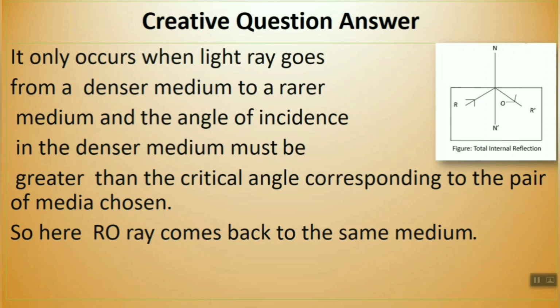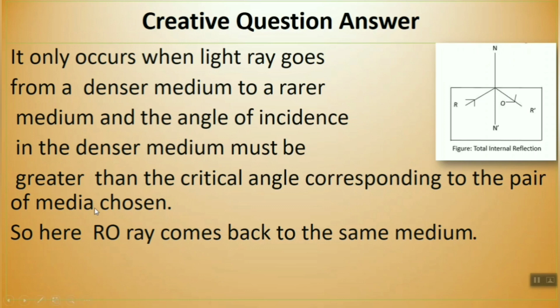So it only occurs when, so when it occurs, that one you have to tell also, because it is a 4 mark question. Draw the figure, explain it properly, then when it happened, what is the cause? What is the cause that the ray is coming back to the same medium? That one also you have to write.